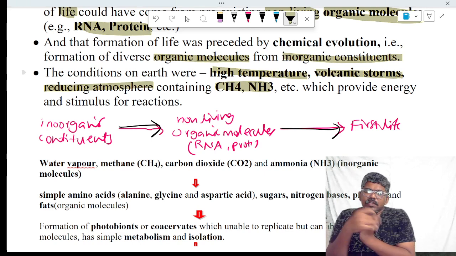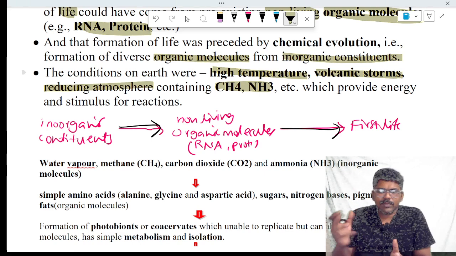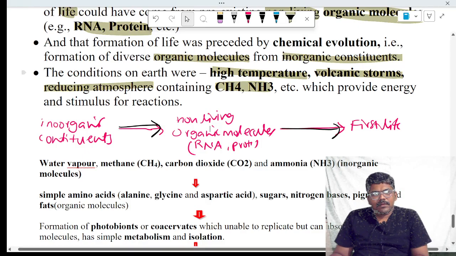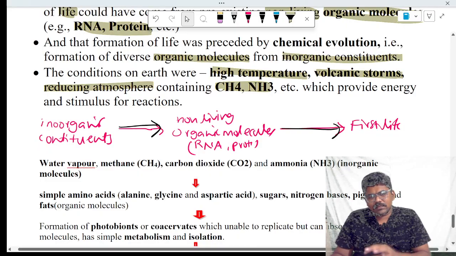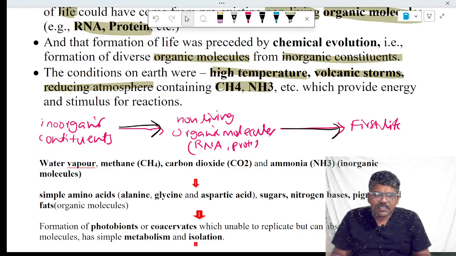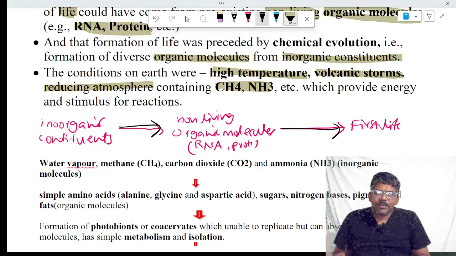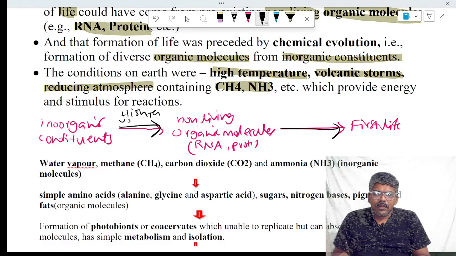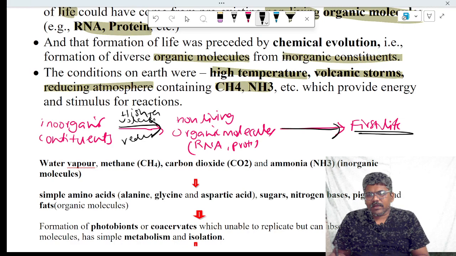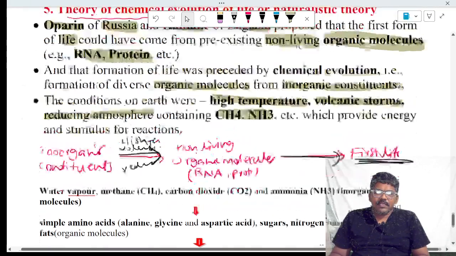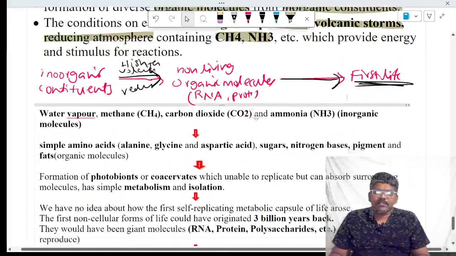A reducing atmosphere means the atmosphere does not contain oxygen; hydrogen and other gases are present, hence it is a reducing atmosphere. Because of high temperature, volcanic storms and the reducing atmosphere, chemical reactions happened that led to the formation of first life. That is the theory of chemical evolution of life.